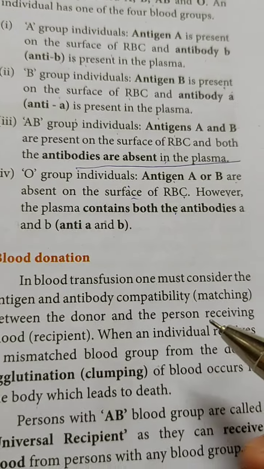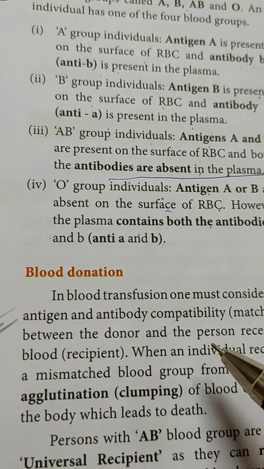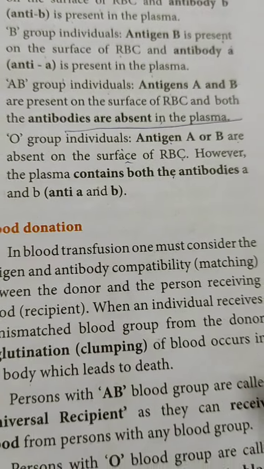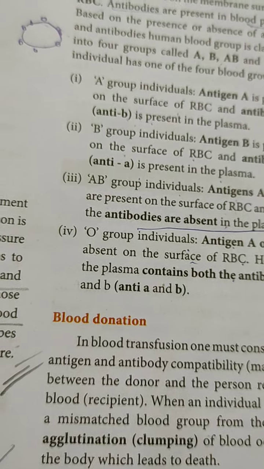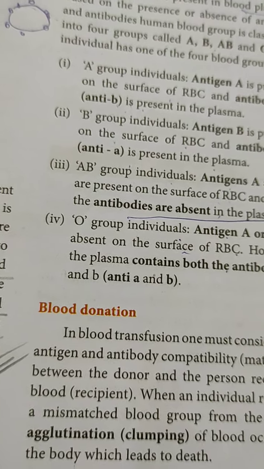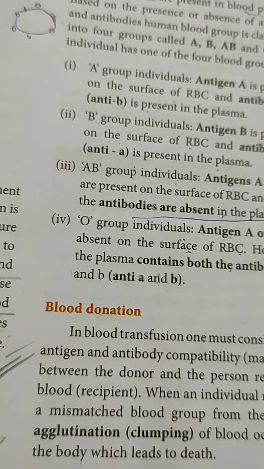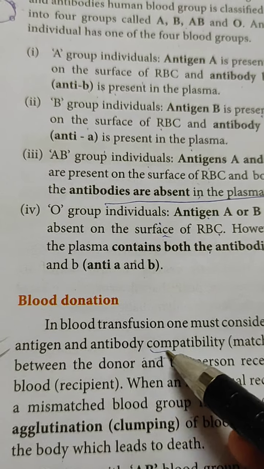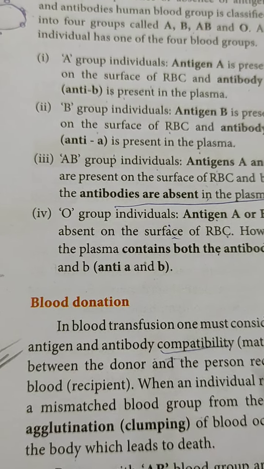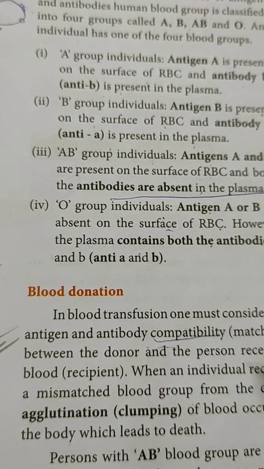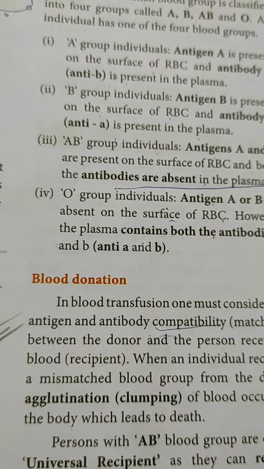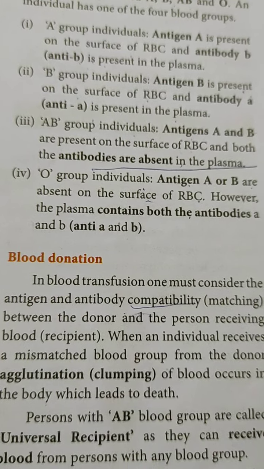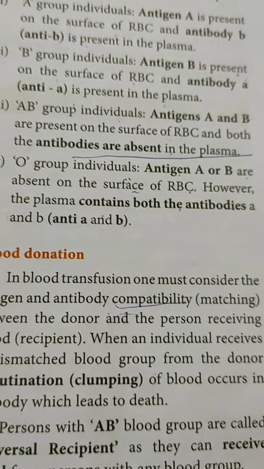Now next part we are going to discuss is blood donation. Whenever we are suffering from scarcity of blood in our body, at that time transfusion of blood is needed for the patient. How to give the blood? Before giving the blood to the patient, the blood has to be checked for compatibility. Compatibility means matching. Suppose I am having A group of blood, I need A group of blood. Otherwise, I cannot take any other group, except O group of blood. A group or O group. No other blood group can be taken by me because there will be health problems. That we are going to discuss.